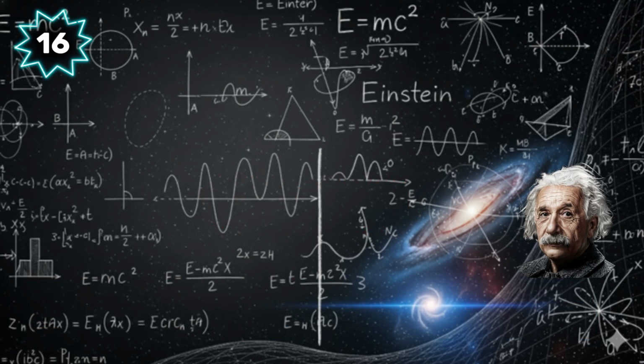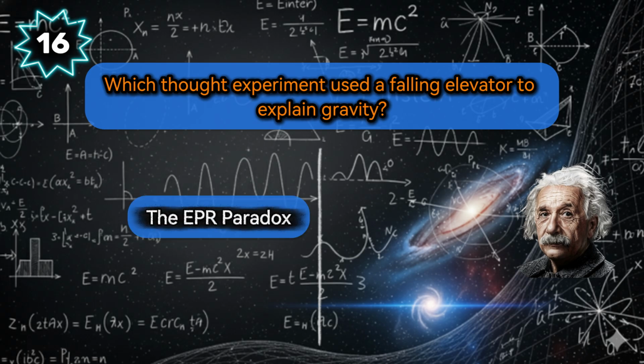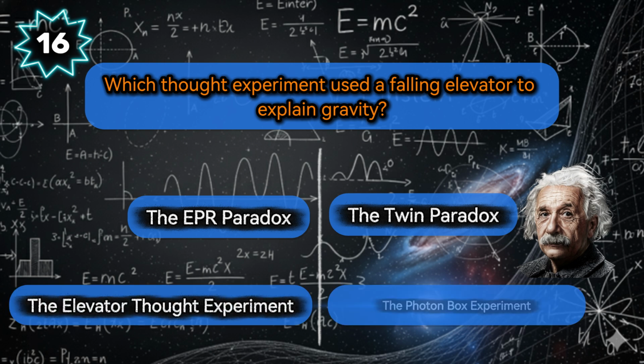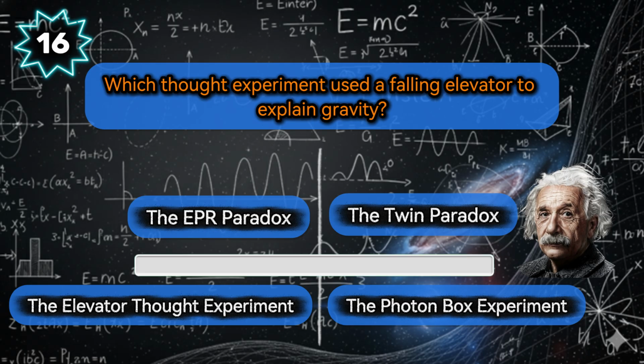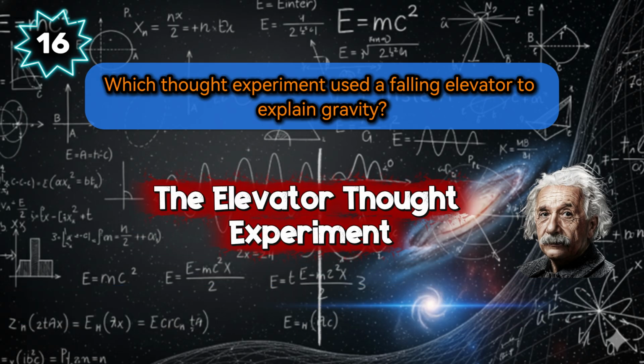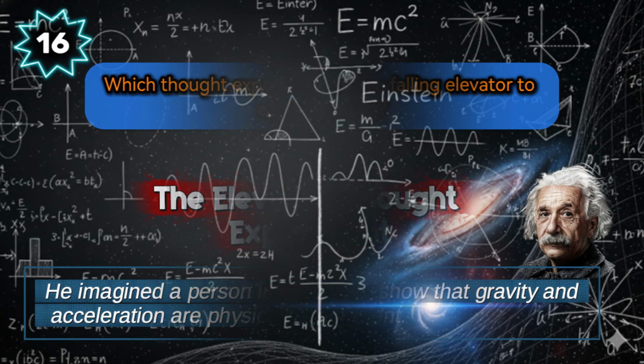Einstein loved to conduct experiments in his mind. Which thought experiment used a falling elevator to explain gravity? Pick your answer: the EPR paradox, the twin paradox, the elevator thought experiment, or the photon box experiment. The correct answer is the elevator thought experiment. He imagined a person in free fall to show that gravity and acceleration are physically equivalent.